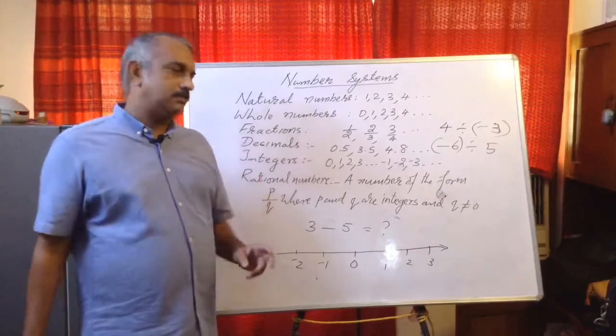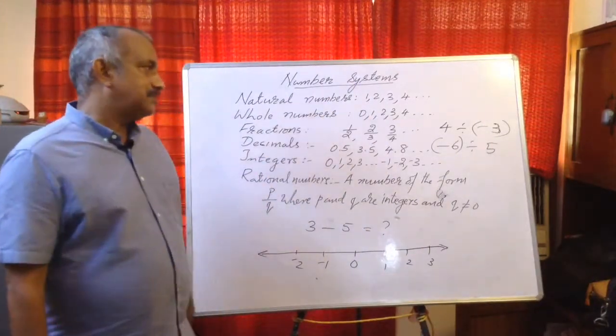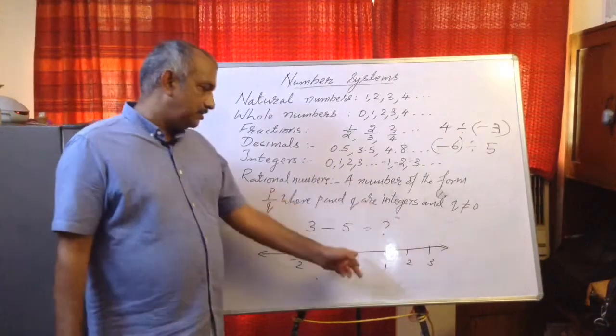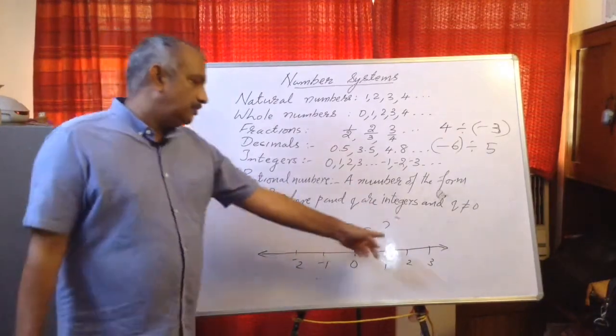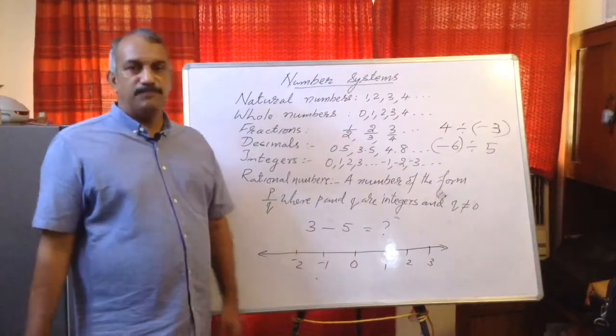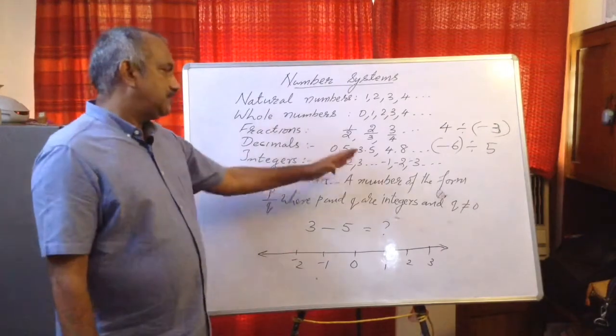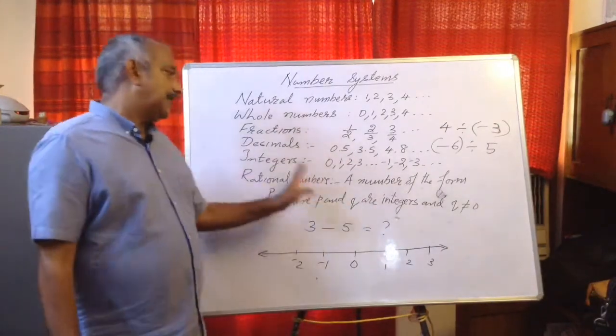So two reasons. One is the operations like 4 divided by minus 3, minus 6 divided by 5 etc., there is no answer. Second one, between 0 and 1 there are infinite numbers. Between 0 and minus 1 infinite points are there but no numbers. So this number system is incomplete, so we introduced rational numbers.